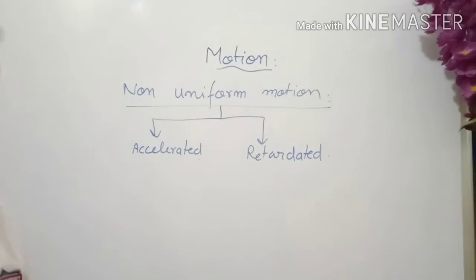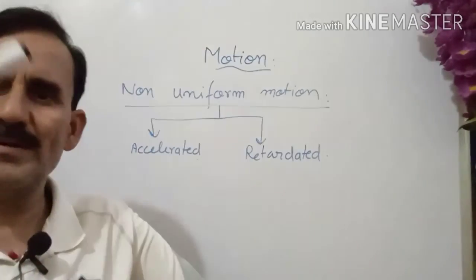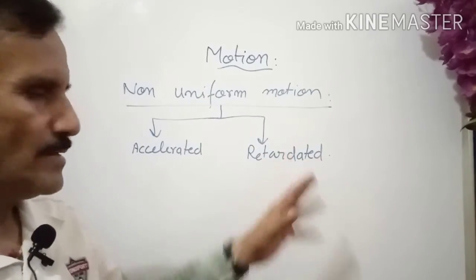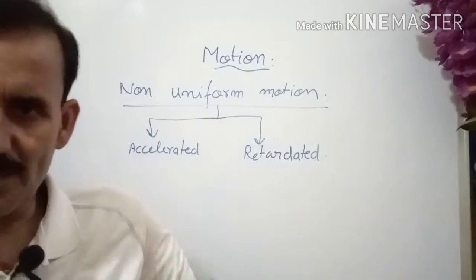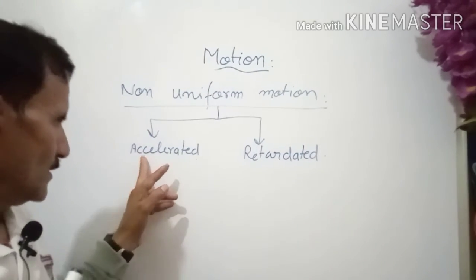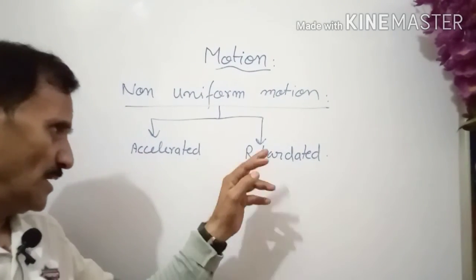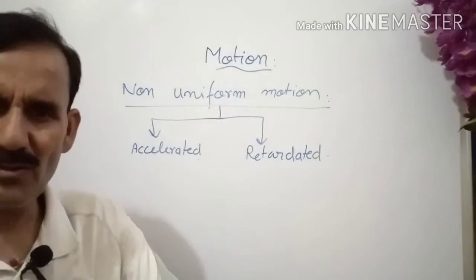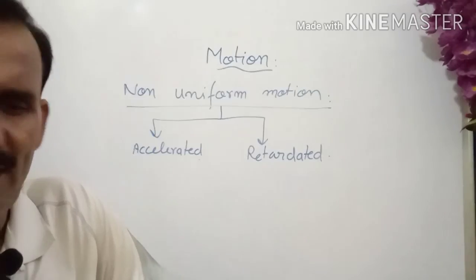What is accelerated and retarded? When the speed increases, then that is accelerated, and when the speed decreases with respect to time, that is retarded. Change is there, but here speed is increasing and here speed is decreasing. So they are nothing but the same, only in opposite directions.